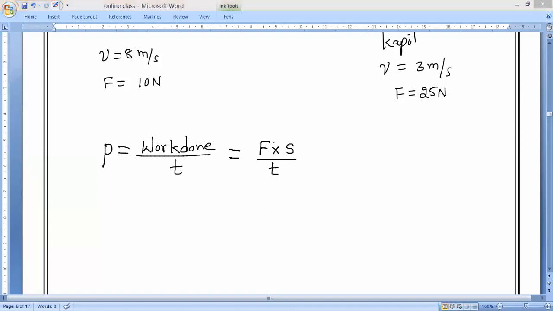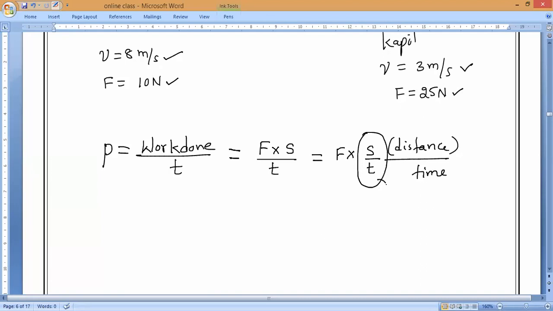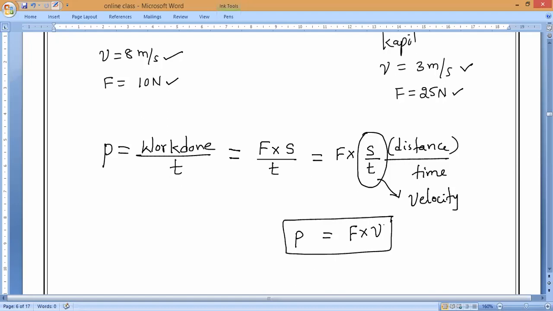In the given data, we have only velocity and force. But the power formula we know is work done by time. Very simple. So F into S divided by T. Can I write this as force into distance by time? Distance divided by time is equal to velocity. So can I write power P is equal to force into velocity?